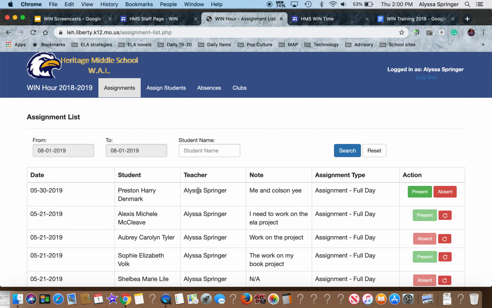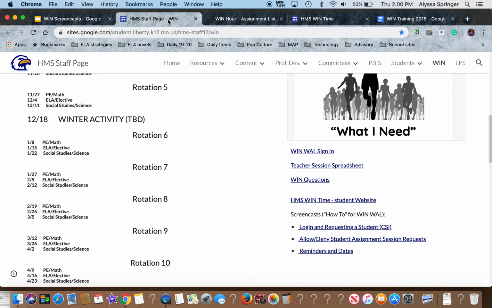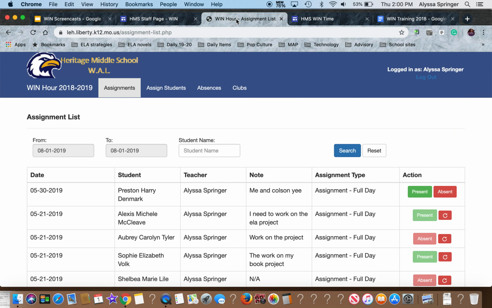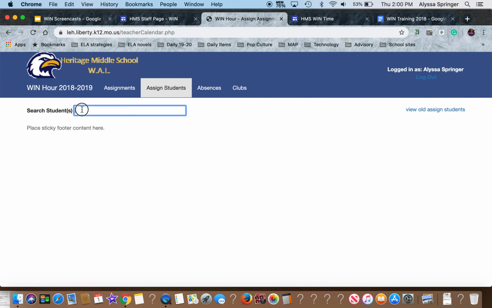So just a reminder that if you're CSIing a student, you need to go to the Assigned Students tab, and then you need to search for that student's name.